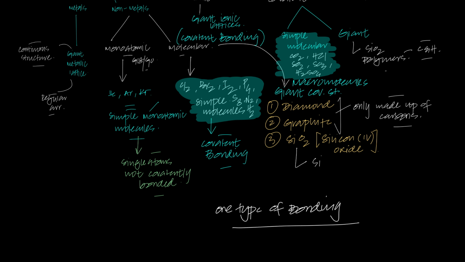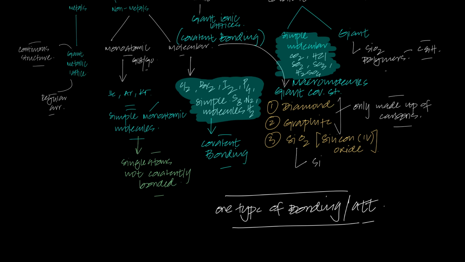Other than the highlighted region, everything has one type of bonding, or I'd say one type of attraction. But the ones that I've highlighted have more than one type of attraction. And what do I mean by this?